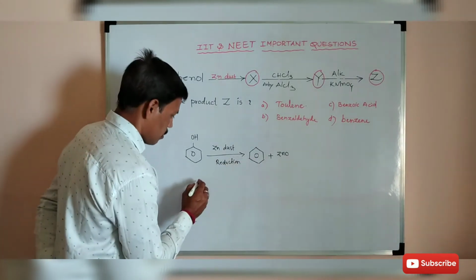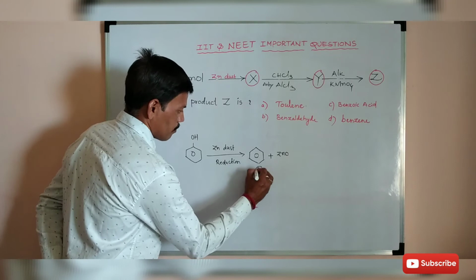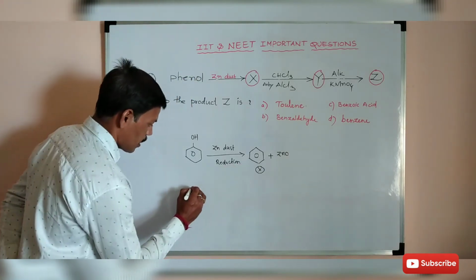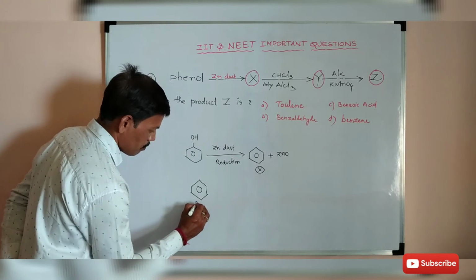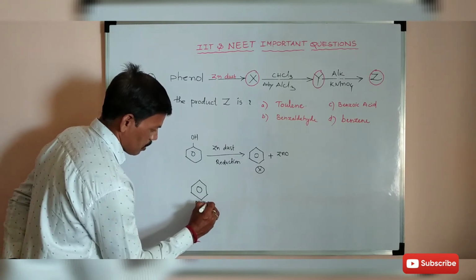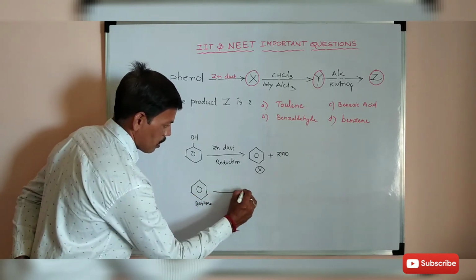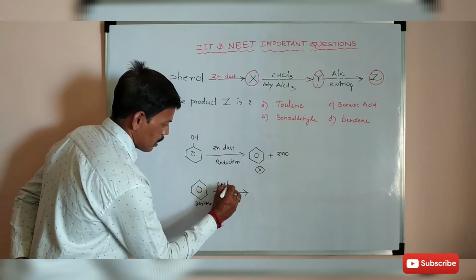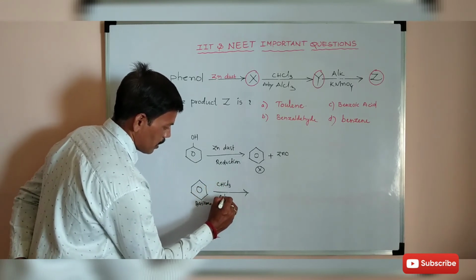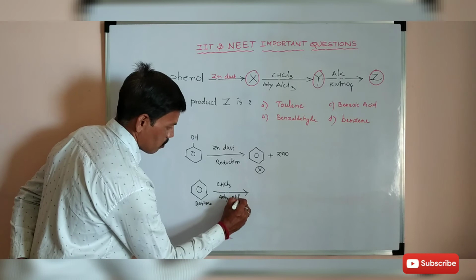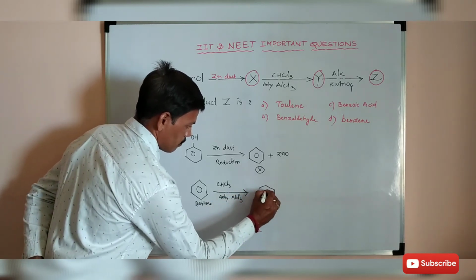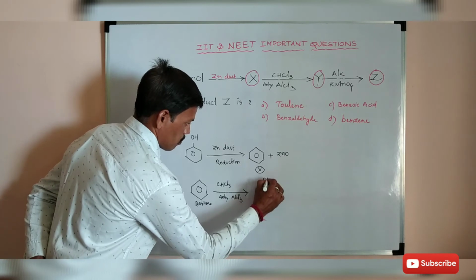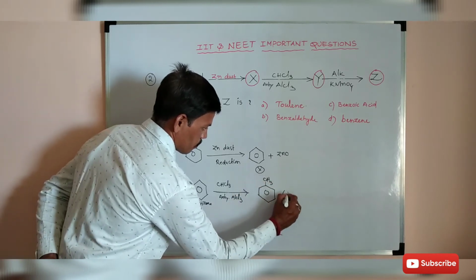So this one is X. After that, when this X, benzene, reacts with CHCl3 in the presence of anhydrous aluminum trichloride, we get toluene.